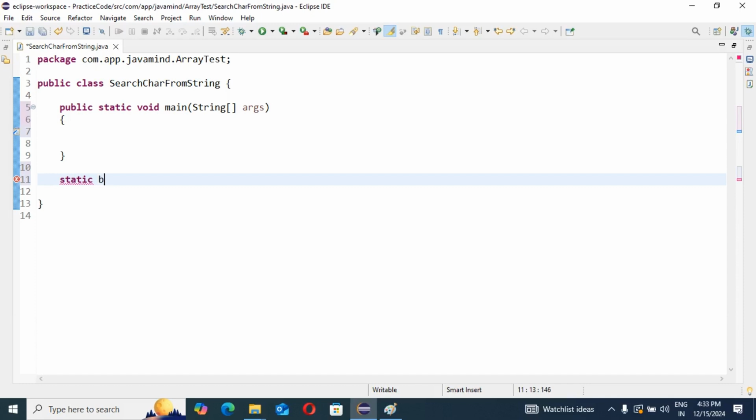So a static boolean, then I'm giving the method name searchChar. Searchchar is for character, right? You will have two inputs. The first input is our input string.